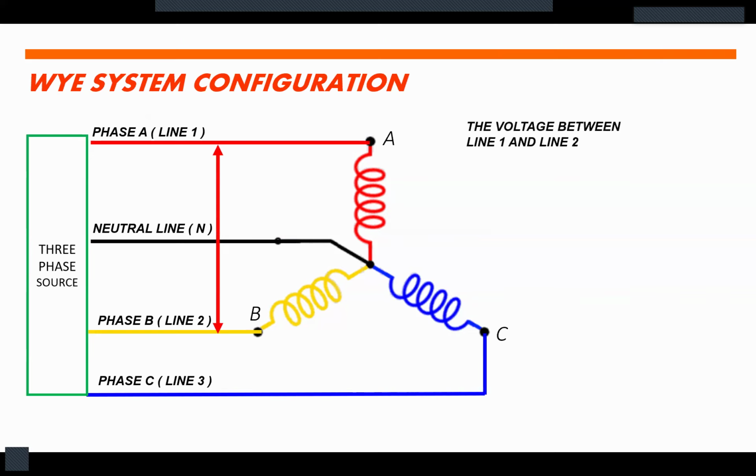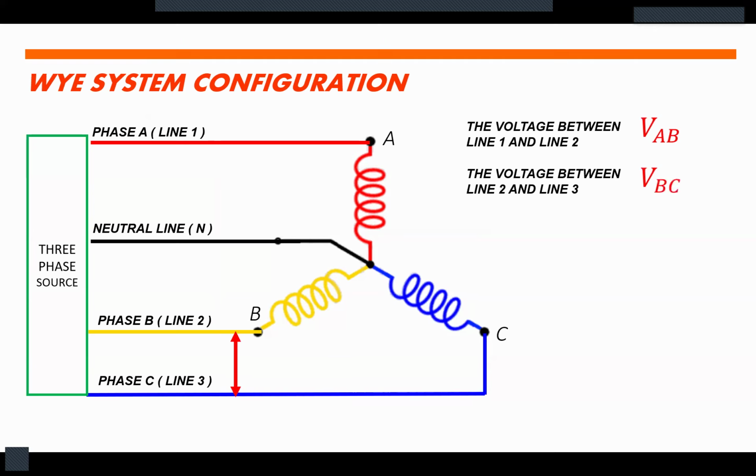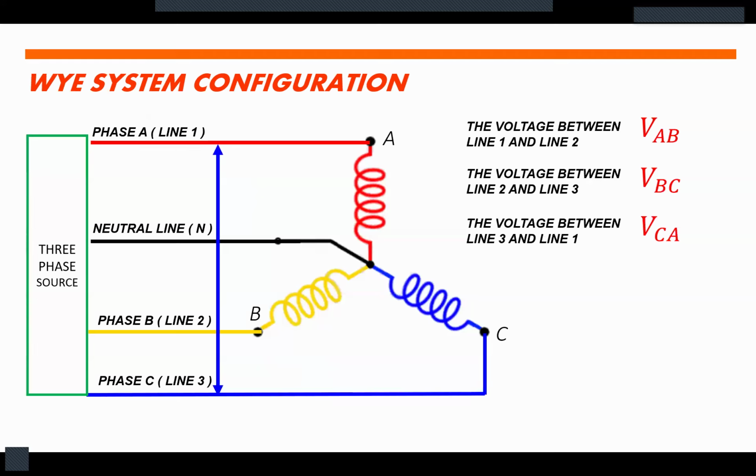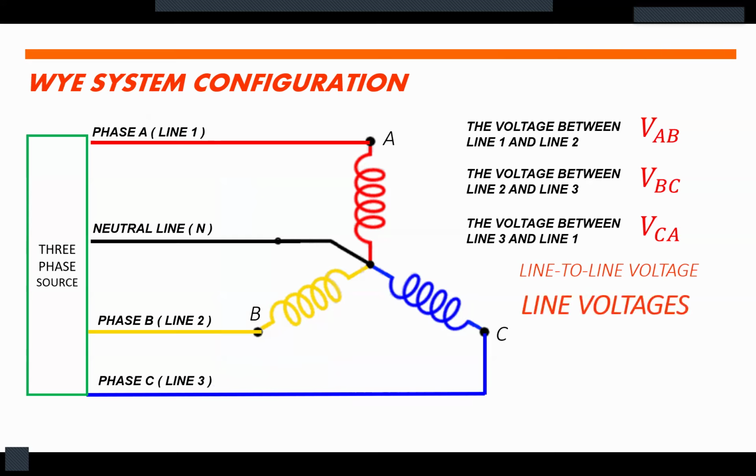The voltage between line 1 and line 2, the red one and the yellow one, we call it VAB, or the voltage between line A and line B. The voltage between line 2 and line 3, or between yellow and blue one, let's call it VBC, or the voltage between phase B and phase C. While the voltage between line 3 and line 1, we call it VCA, or the voltage between phase C and phase A. These voltages, we call it line-to-line voltage or simply line voltages.